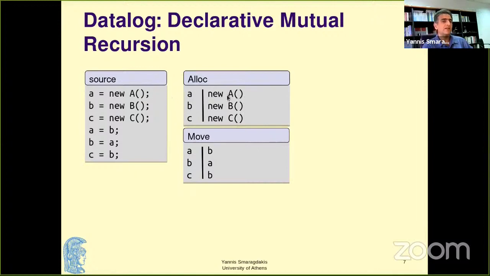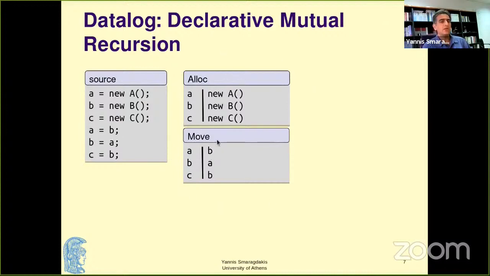So here we know that there is somewhere an instruction. I'm not showing identifiers for instructions. I'm just viewing the table alloc as a set. There's somewhere an instruction that assigns a new object of type A to a local variable little a. And the same for B and the same for C. And also in compiler lingo, we have assignments between temporary variables, and those are called moves. So there's somewhere an instruction that's a move instruction between B and A.